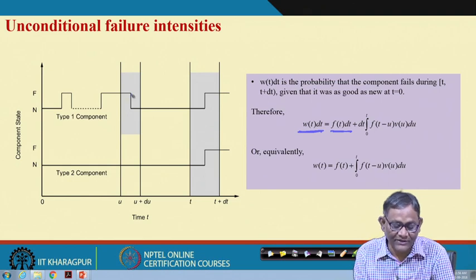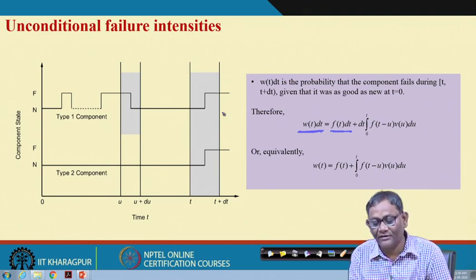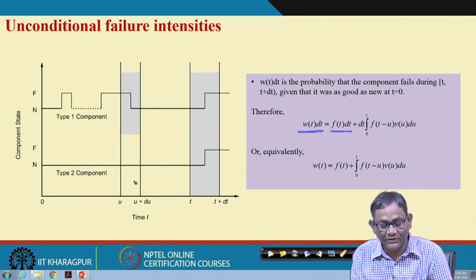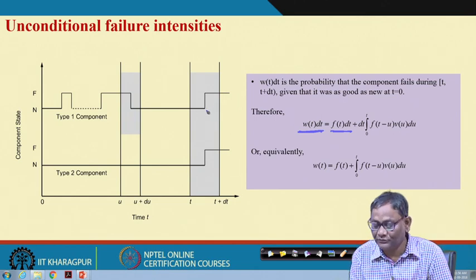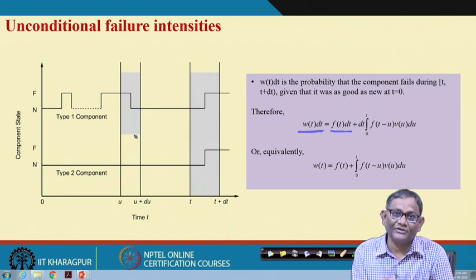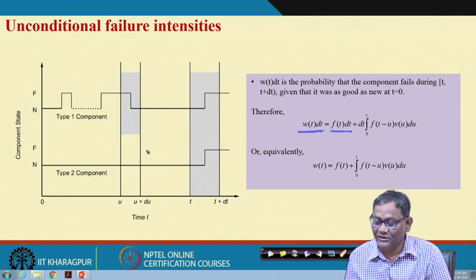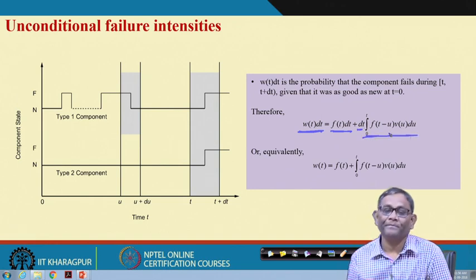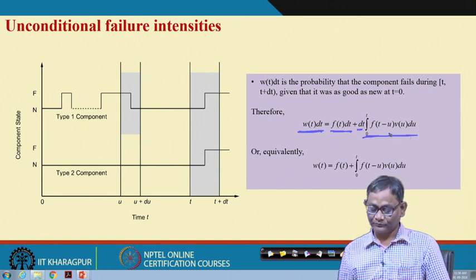And the second one is that it is repaired and then normal from then up to that t, and when it is repaired we assume that it is again as good as new, and as a result dt times this probability will be used.